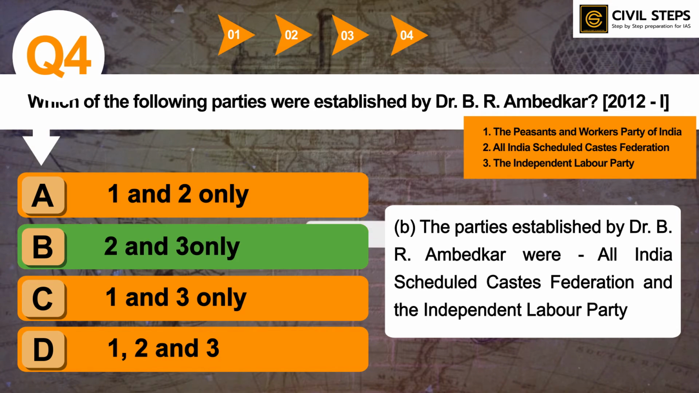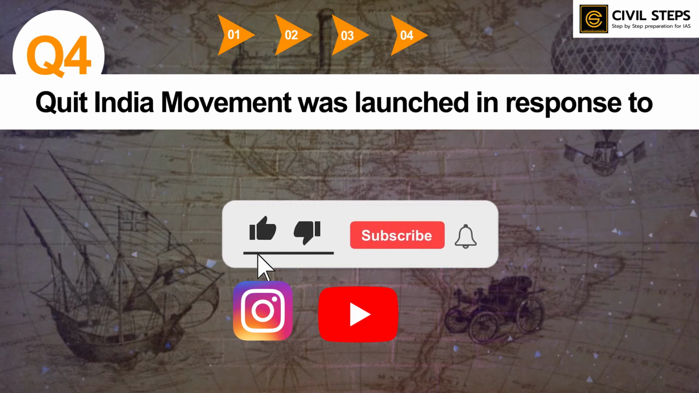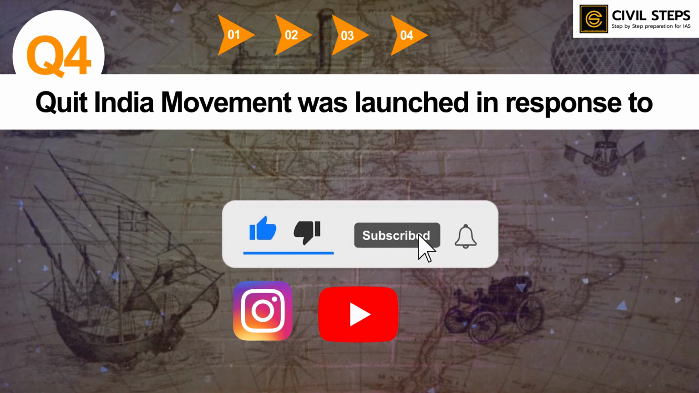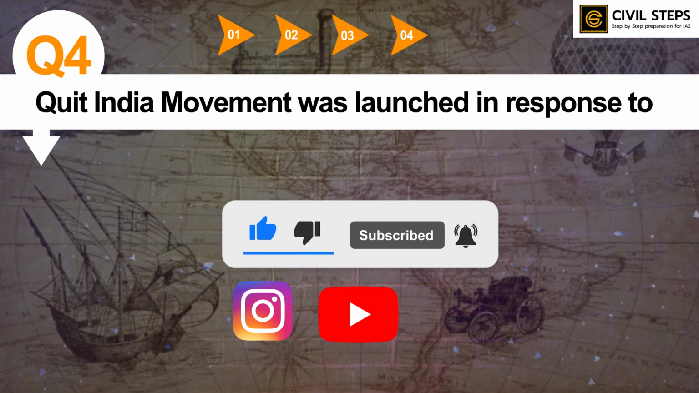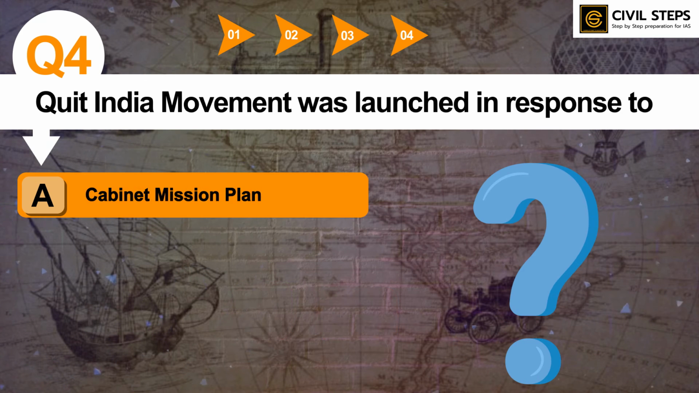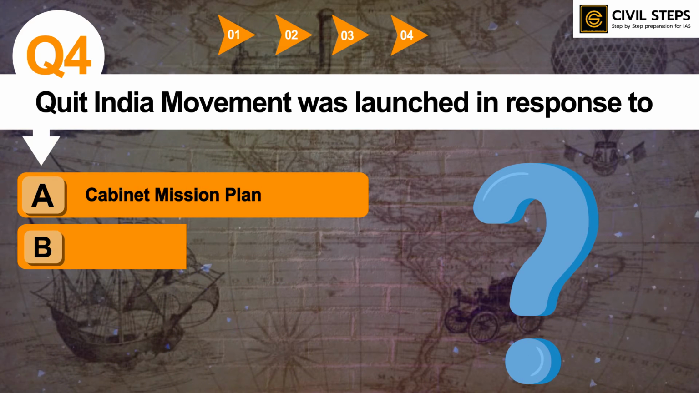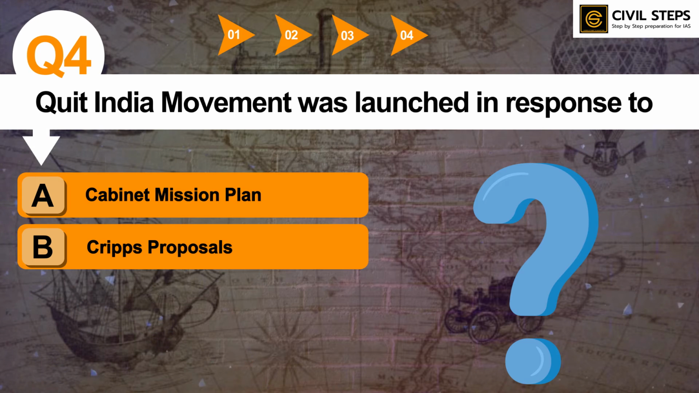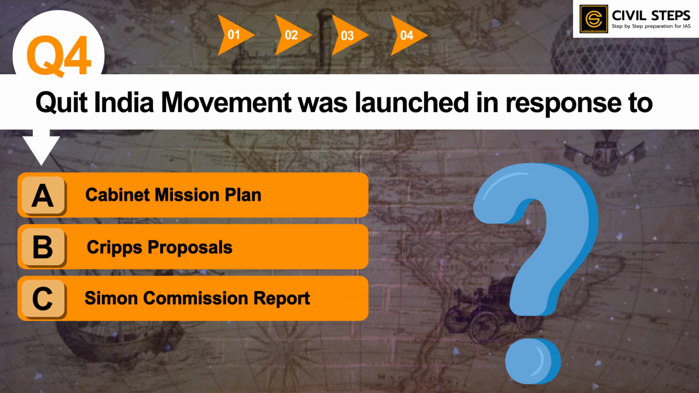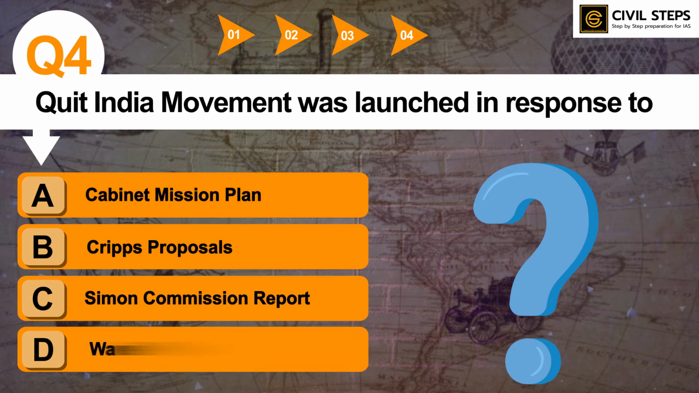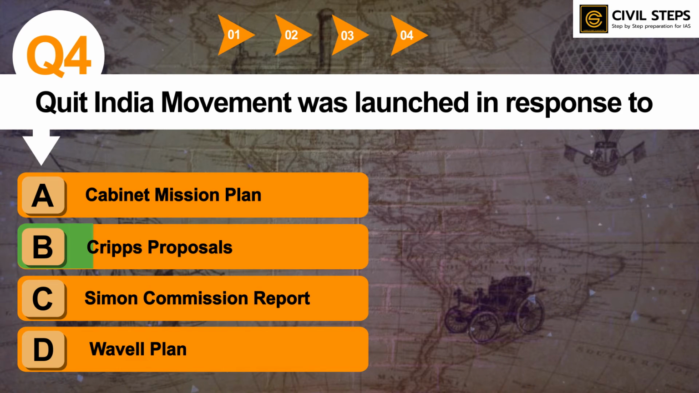So now let us discuss question number 4. Quit India movement was launched in response to option A, Cabinet Mission Plan, option B, Cripps proposals, option C, Simon Commission report, option D, Wavell Plan. So you can pause this video and you can write the answer in the comment section below. So the answer of this question is option B, Cripps proposals.